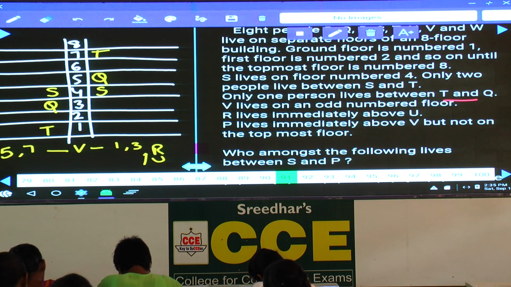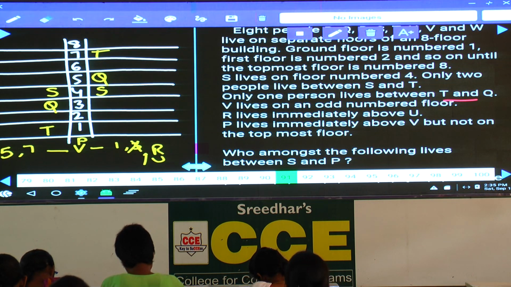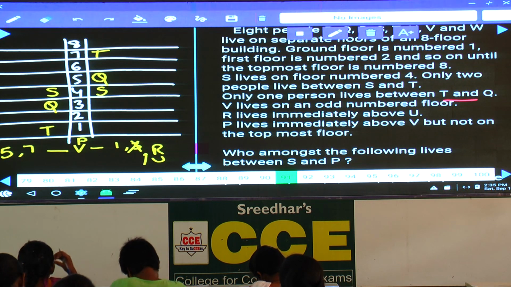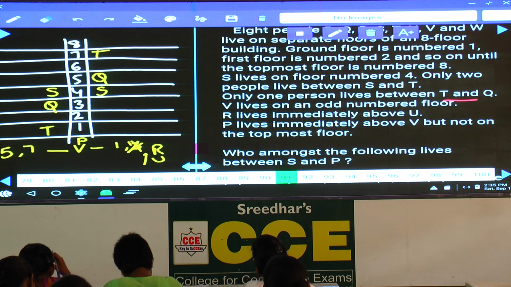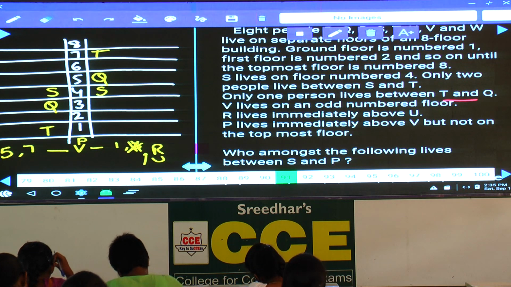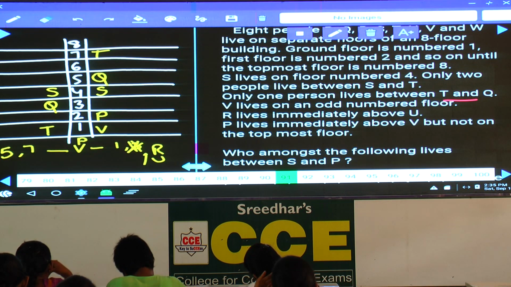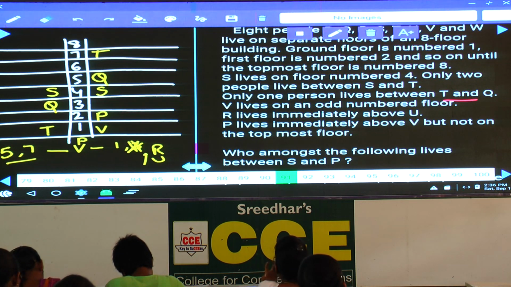As P lives immediately above V, in the first case, P cannot be on the third floor. Why? Because if V is on the third floor, P must be on the fourth floor, not possible. Hence, V cannot be on the third floor. Hence, V must be on the first floor. If V is here, P is here. Are you following this one or not? Again, coming back to this one, V, if V is on the fifth floor or seventh floor, there are two possibilities here.